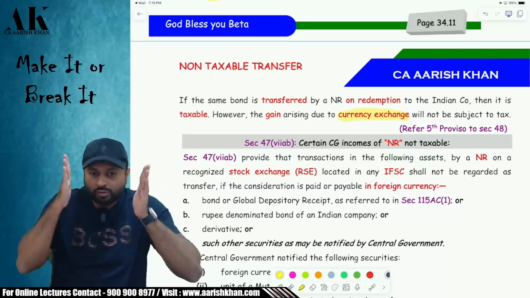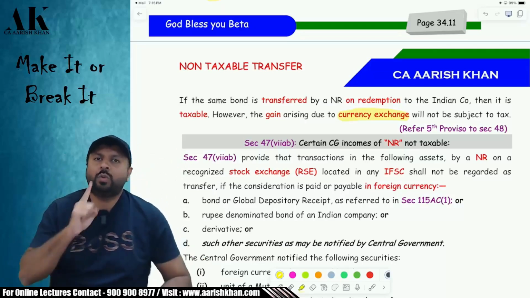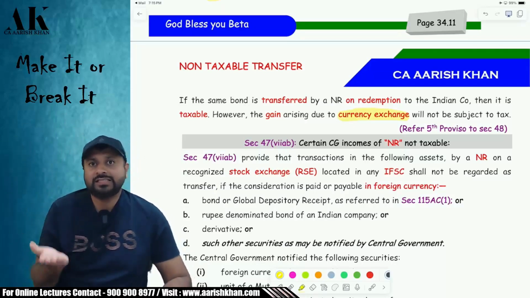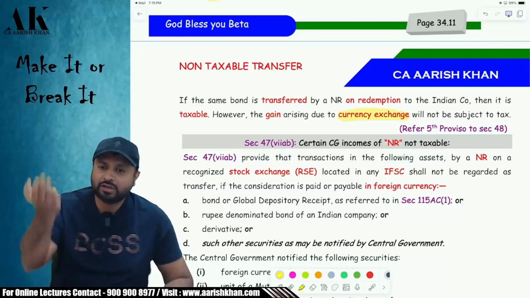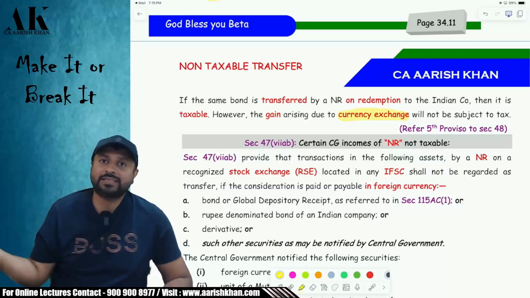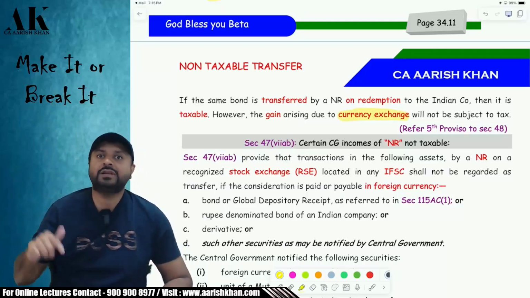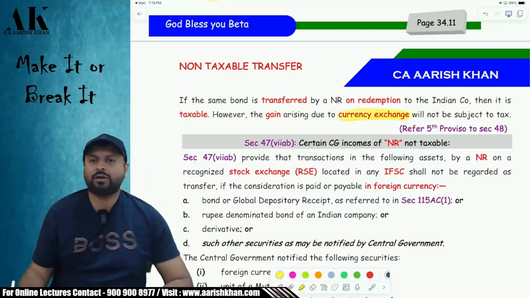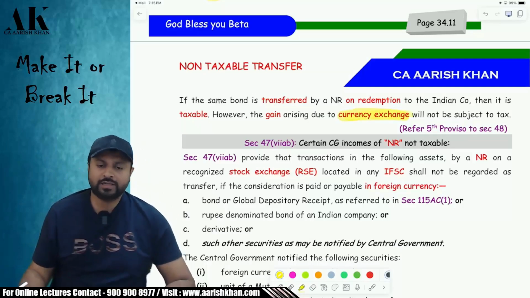For example, today on the date of issue of the bond, $1 is equal to 100 rupees. Now, after 10 years on redemption, if $1 is equal to 50 rupees, there is an appreciation of the rupee. Because of the appreciation of the rupee on redemption, there might be some kind of currency gain in this transaction. That currency gain is exempted by the government of India. Is it clear, all of you? I hope it is clear to all of you.